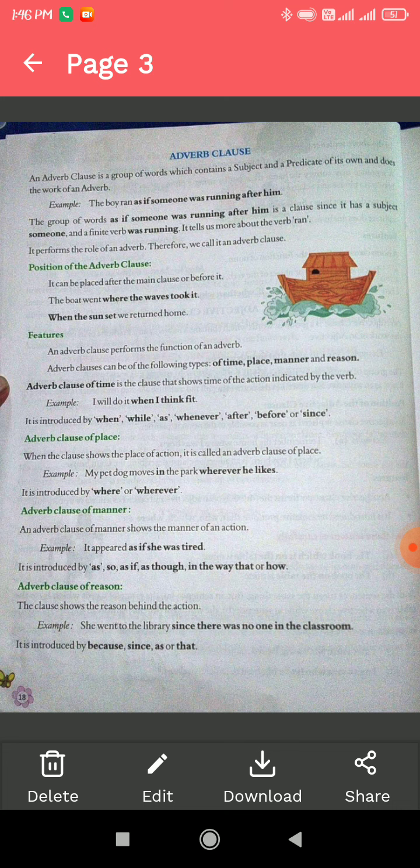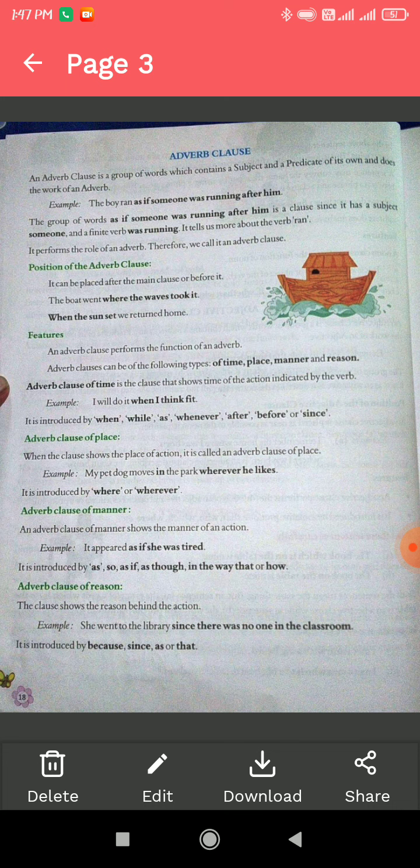Features: an adverb clause performs the action of an adverb. Adverb clauses are of the following types: time, place, manner, and reason. An adverb clause of place shows the place of an action. An adverb clause of manner shows the manner of an action. An adverb clause of reason shows the reason behind the action.